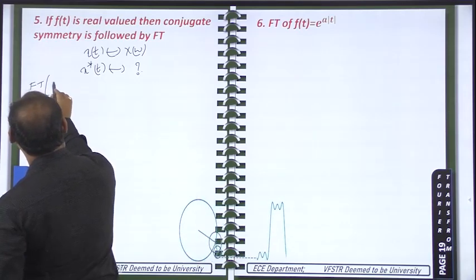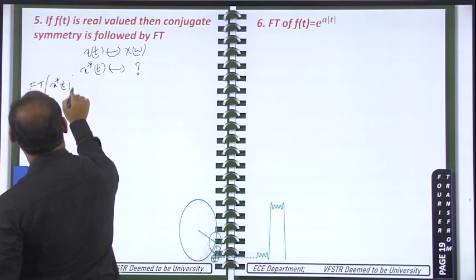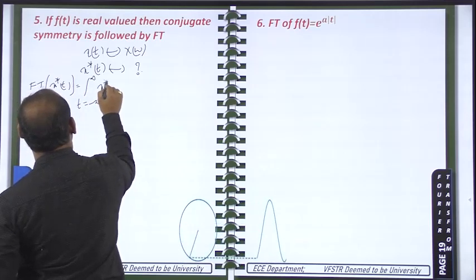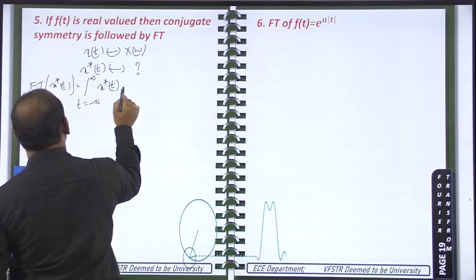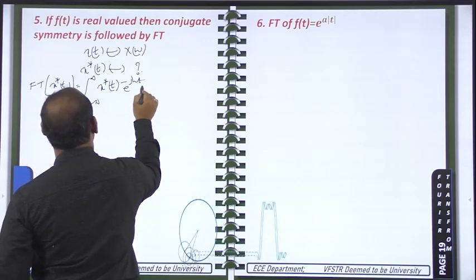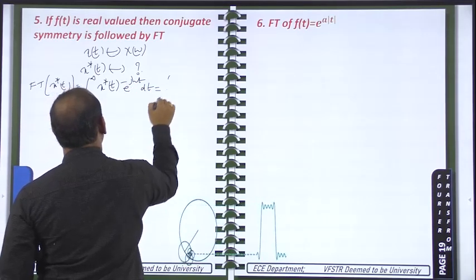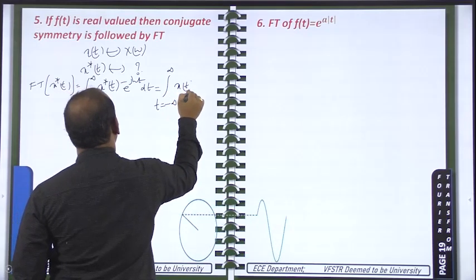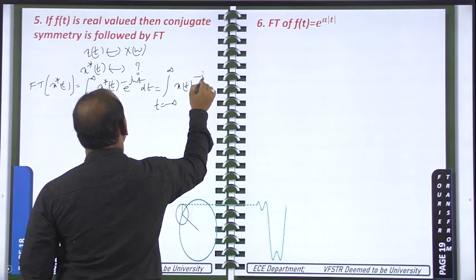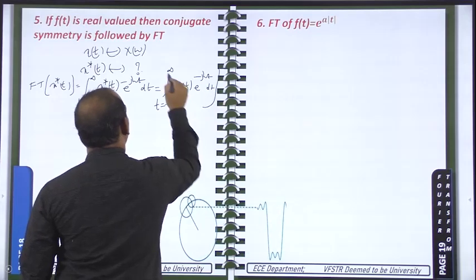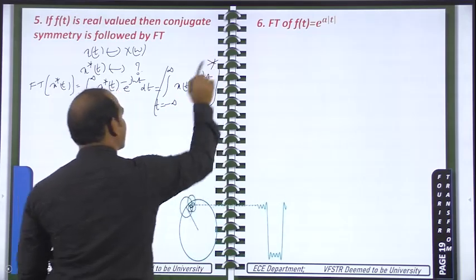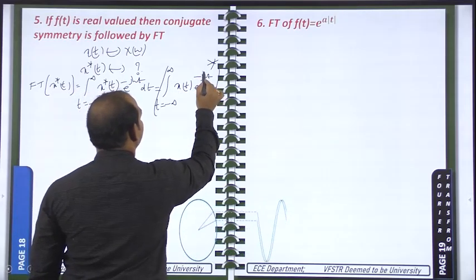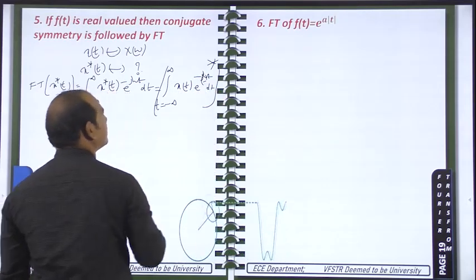Fourier transform of x star of t is equal to the integral, t from minus infinity to plus infinity, of x star of t e power minus j omega t dt. This can be rewritten as the integral of x of t e power minus j omega t dt, with the star, the conjugate, written outside. But the value is changing, so what we need to do? We write the minus for omega. Now the value will not be changed.